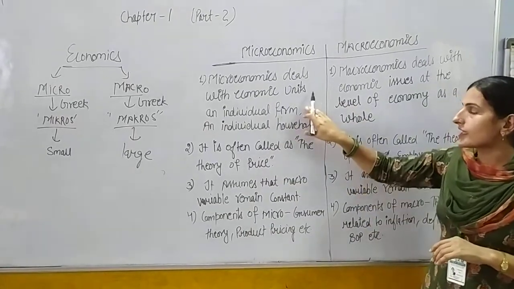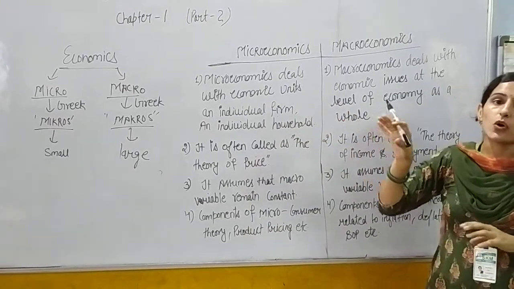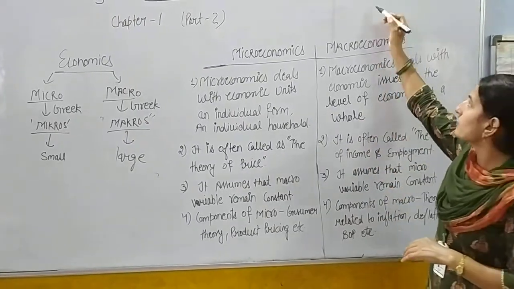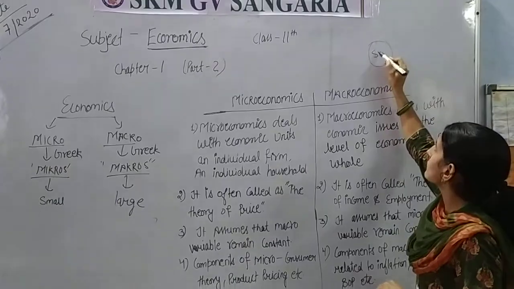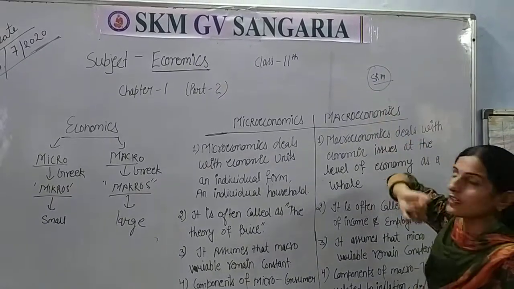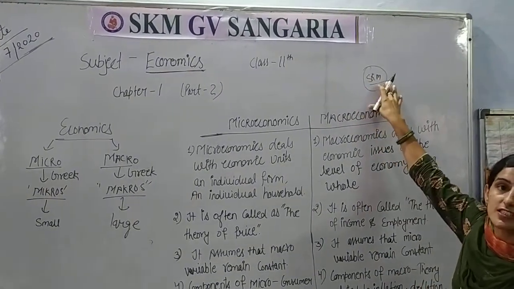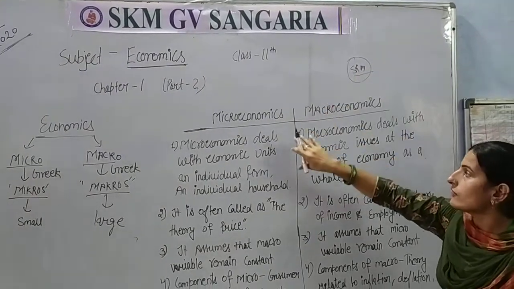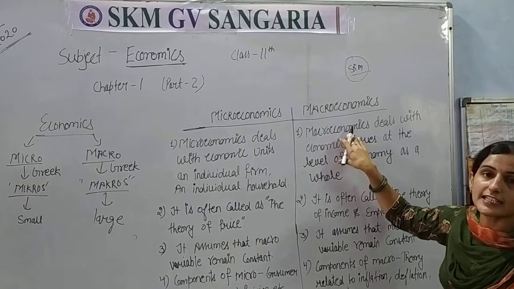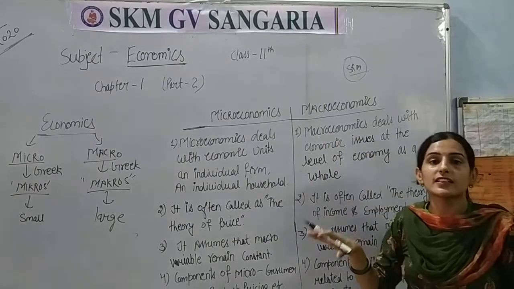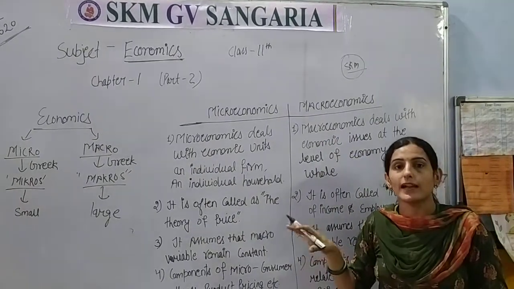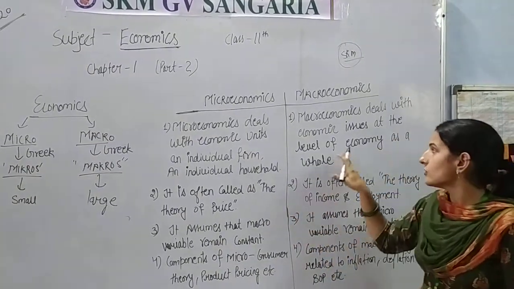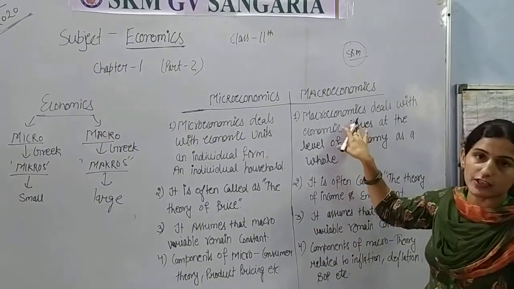Okay, you can take an example: if we are studying the problem of only SKM school, then what is this? This is a problem at an individual level. And if we are studying the problem relating to all the schools in the country, then this is a problem at a country level, national level. So this is a problem in macroeconomics.